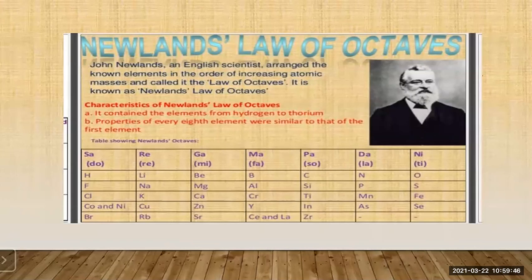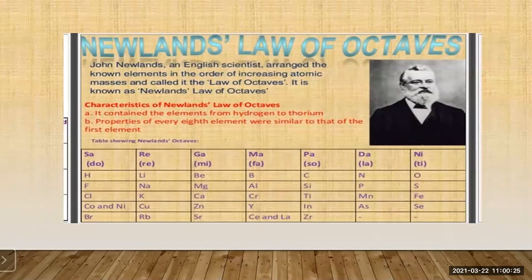In the year 1866, Newland arranged the elements known at that time in an increasing order of their atomic masses. He found that every 8th element had properties similar to those of the first. For example, sodium is the 8th element from lithium. Here in the table you can see that sodium is the 8th element from lithium, and both have similar properties. Got it?